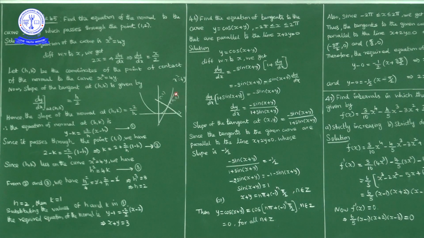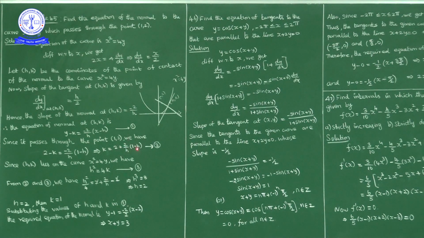Also (h, k) is a point on x square is equal to 4y. So h square equal to 4k. So k is equal to what? h square by 4. h square equal to 4k, so k is equal to h square by 4. So if we equate k values from these two, what we get, h square by 4 is equal to 2 plus 2 by h into 1 minus h.